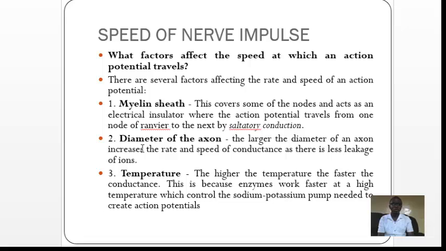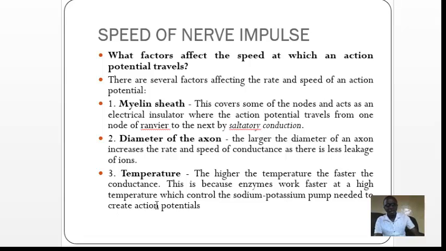This is because an increase in diameter reduces the resistance of the axoplasm, so the speed of conduction increases. We can say that an axon of large diameter has a higher speed of conduction of the nervous impulse compared to a fine axon.